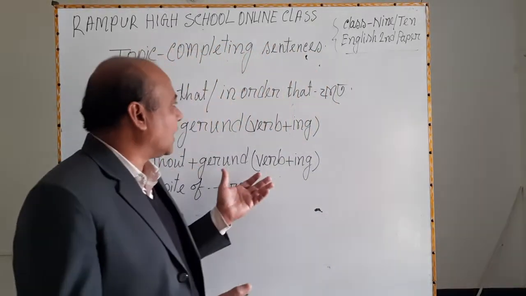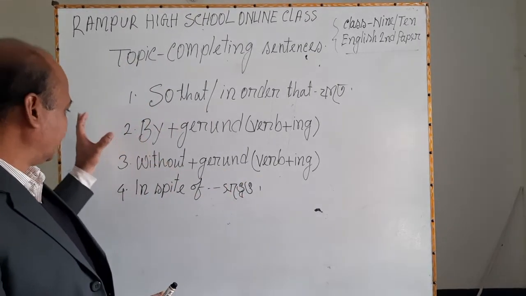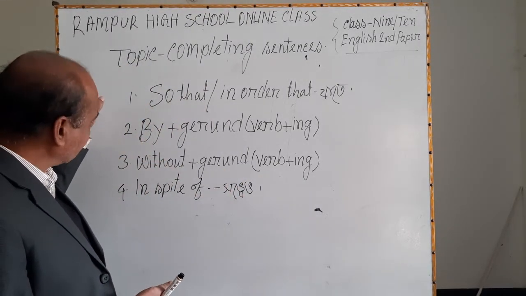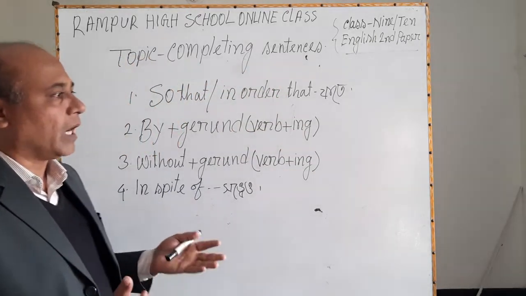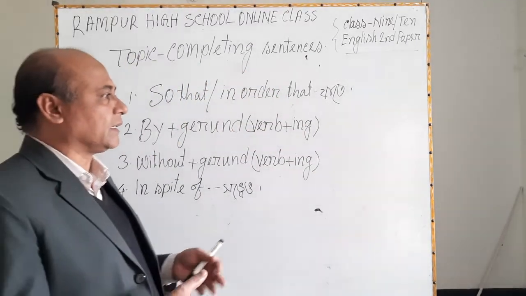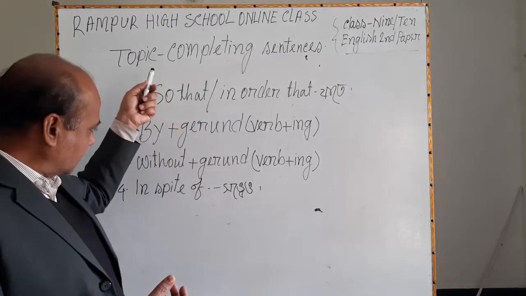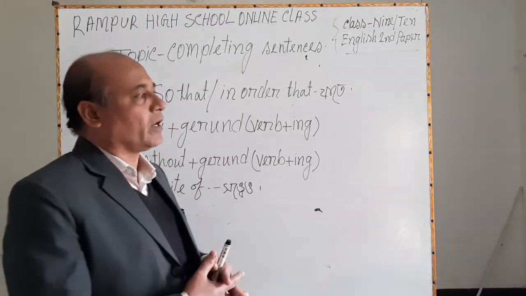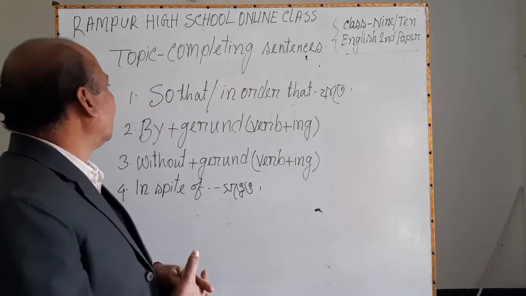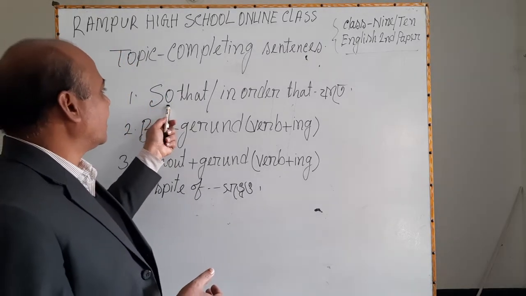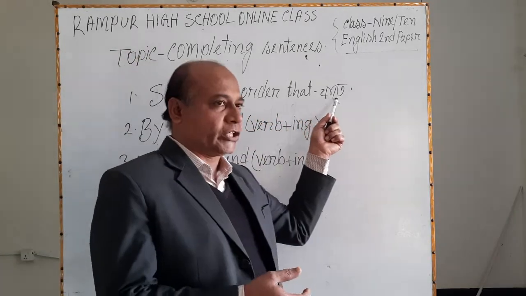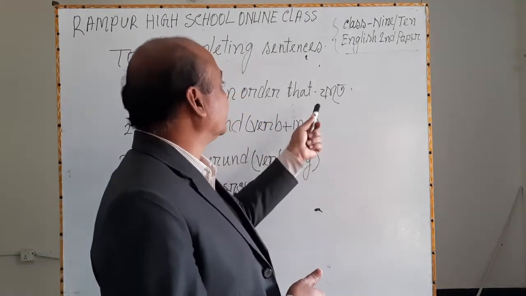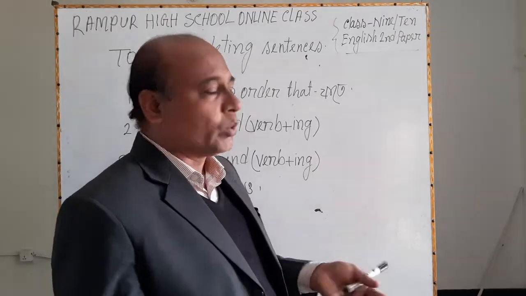Dear learners, let me show you some conjunctions on the board, and I will discuss different completing sentences related to these conjunctions. The first one is so that or in order that. The Bangla meaning of this conjunction is jate kore or uddeshe.